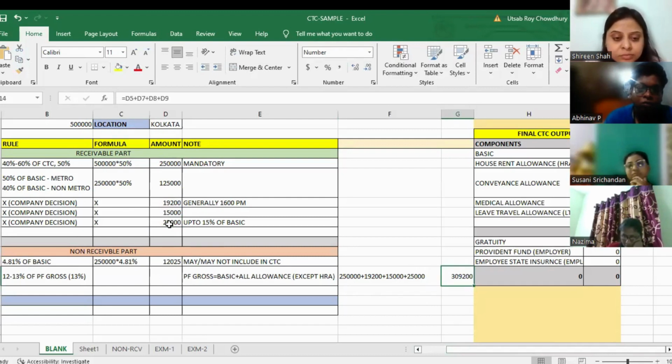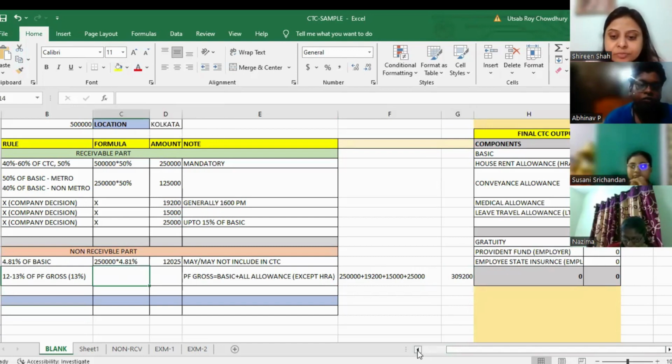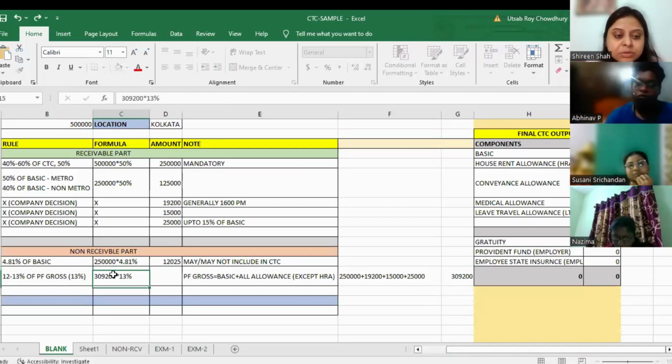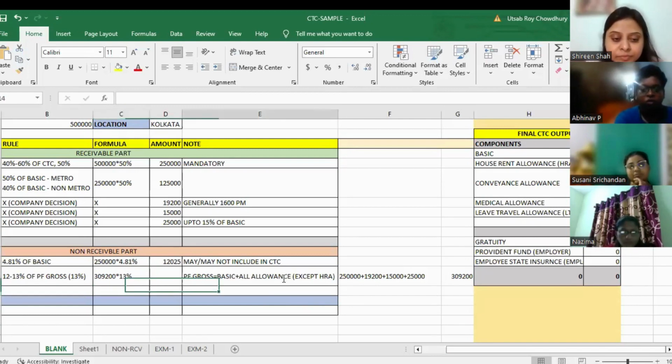So what is this called? 309,200. What is this called? This is called PF gross. Right? So now if I come back to the formula, 309,200 into 13%. Is it right or wrong? Yes, sir. So I have written down the formula, which is 309,200, which is my PF gross, into 13%, right or wrong?